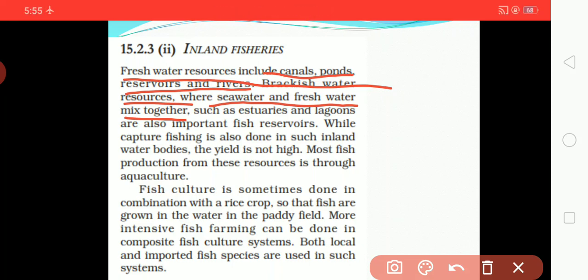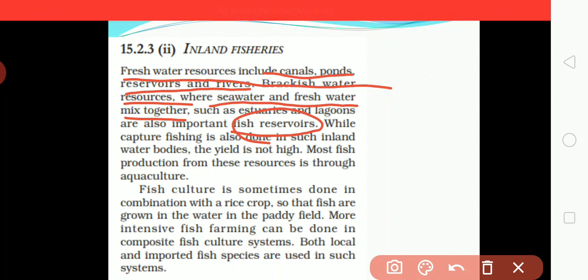Once again I am repeating, brackish water resources means where seawater and fresh water get mixed with each other, and such resources are said to be brackish water resources.